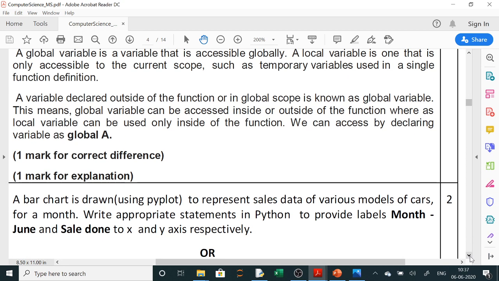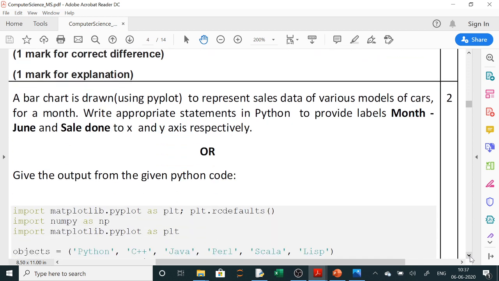Now next is your matplotlib or pyplot question. Marks distribution is also given in this paper. So here an option is there. The first question is: a bar chart is drawn using pyplot to represent sales data of various models of cars for a month.